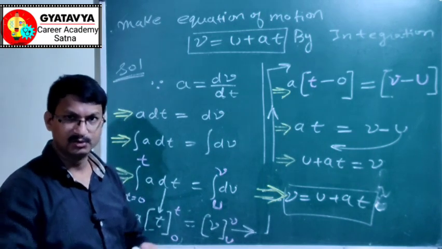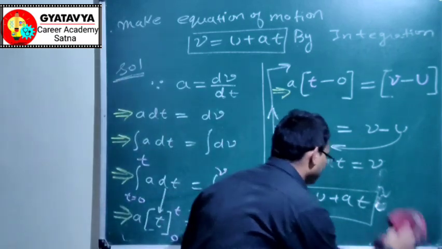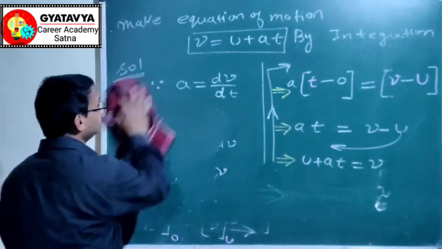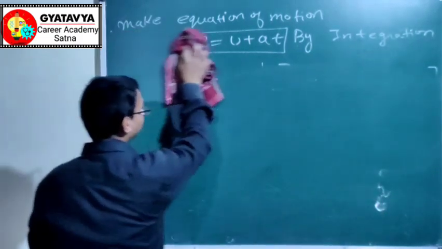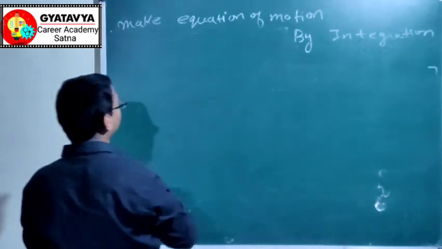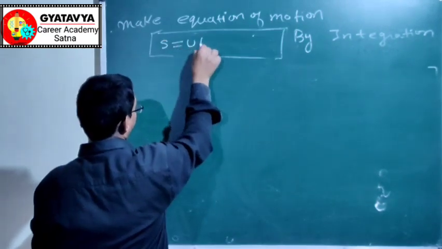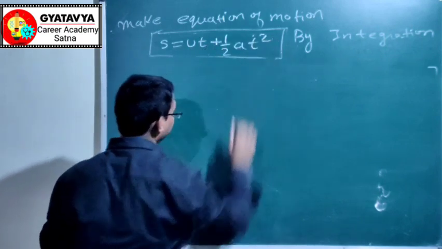Now proceed to prove equation number 2 of motion. So our question will look like: make equation of motion s is equal to ut plus half at square. This is the second equation.